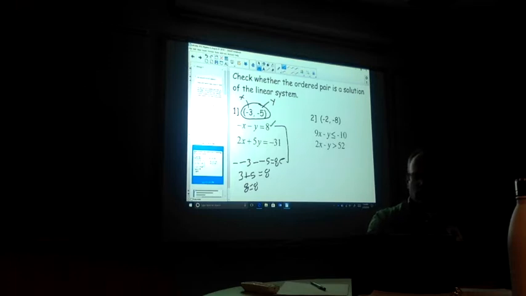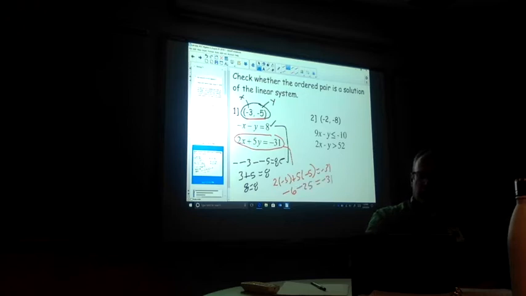Now let's see if it works on our other equation. So this other equation is right here, and we're going to plug our same x and y values into this equation. So I get 2 times -3 plus 5 times -5, and we want to know if that's equal to -31. When we do the math, 2 times -3 is -6, 5 times -5 is -25, and so I have -6 minus 25.